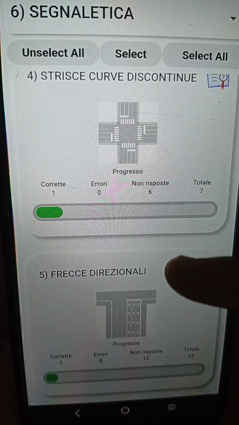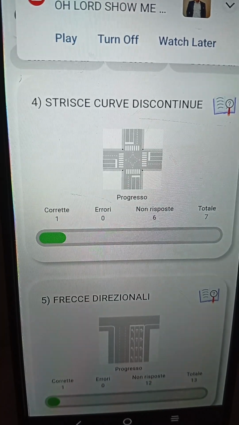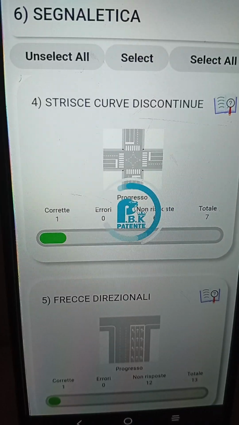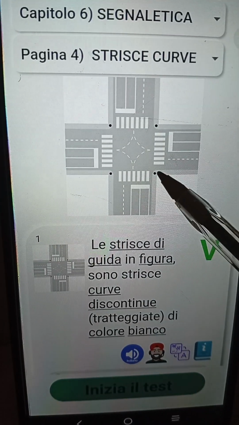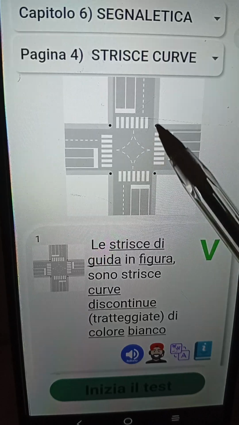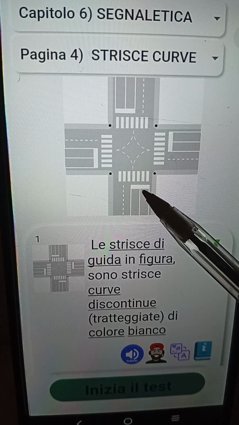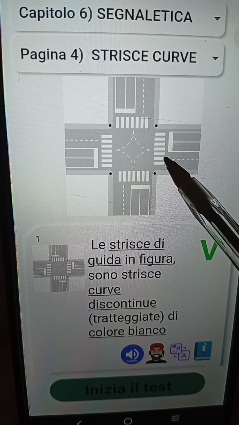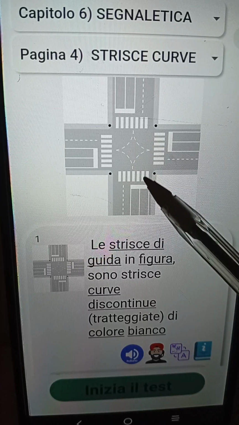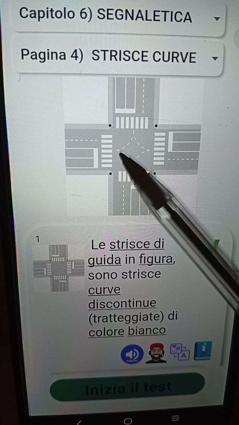Now the next one. Let me zoom in so you can see it more clearly. Now, in this one, this is what they call the striscia di guida. Stadio attenti. Vehicles circulating from this particular direction, if they want to svoltare a destra, will not cross the striscia di guida, meaning they are going to leave the striscia di guida at the sinistra. Stadio attenti.